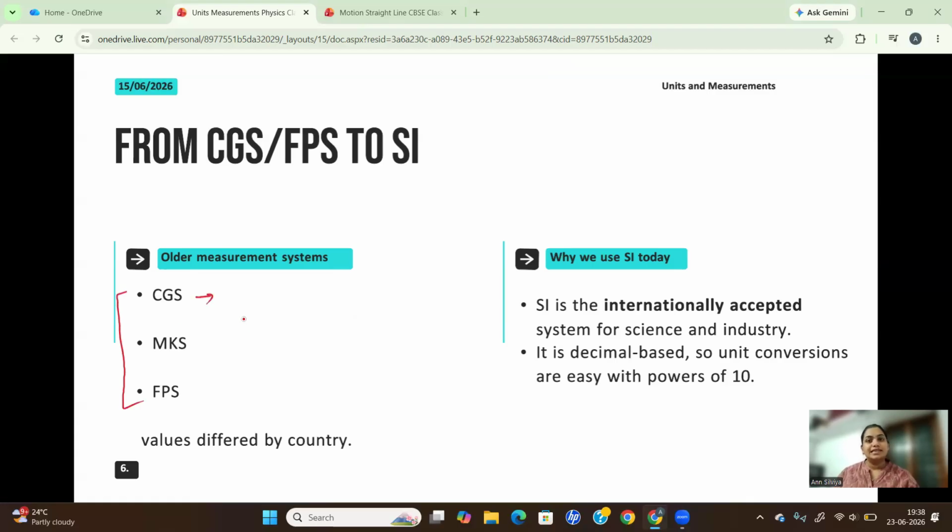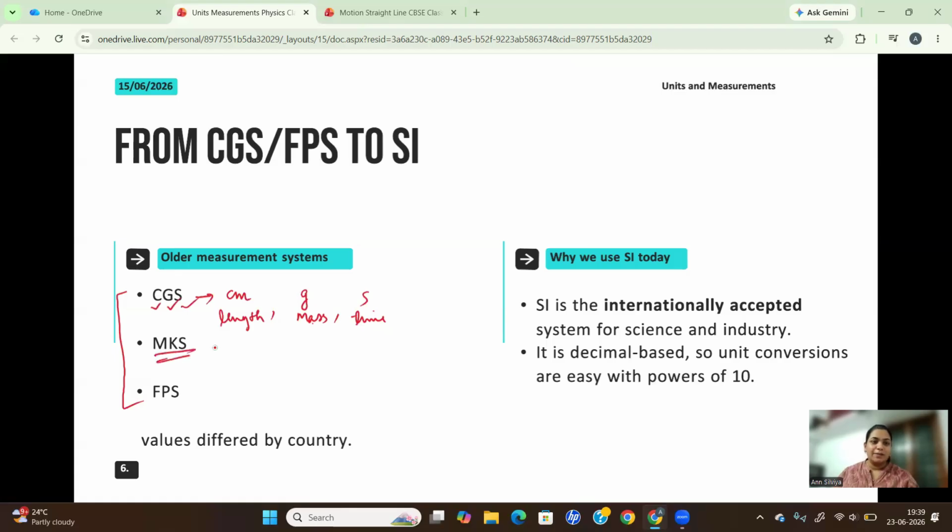First one is the CGS system. CGS system means length in centimeter, mass in grams, and time in seconds. All right, length in centimeter, mass in grams, and time in seconds.